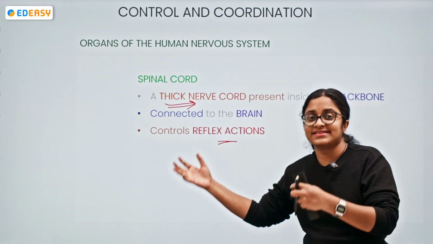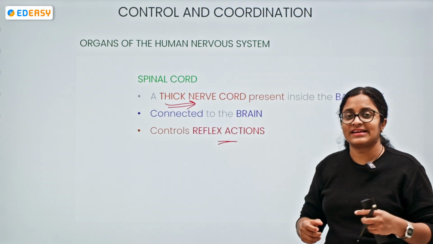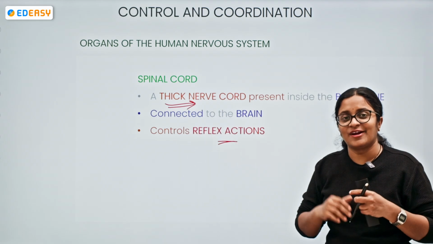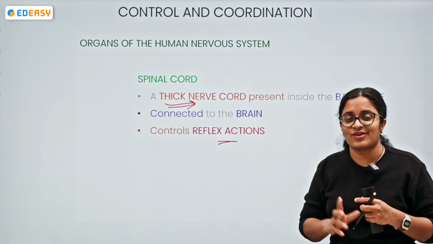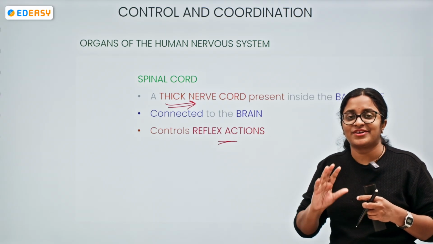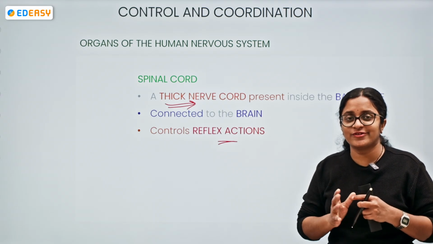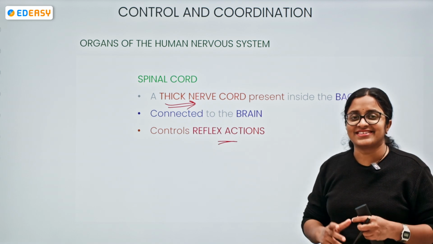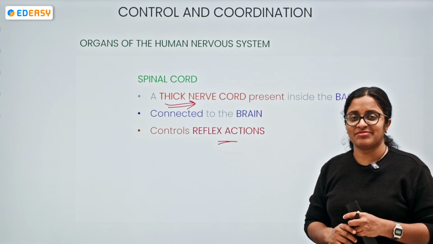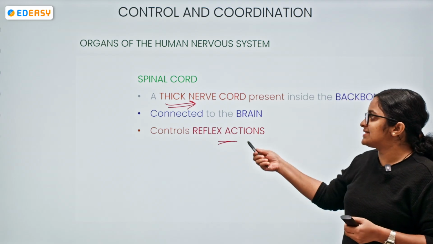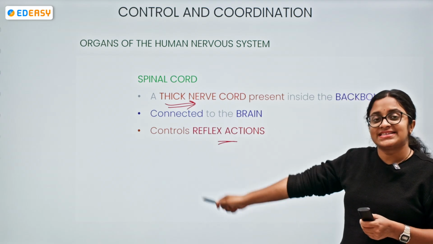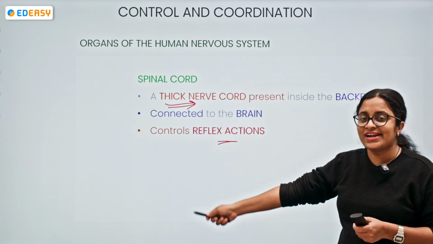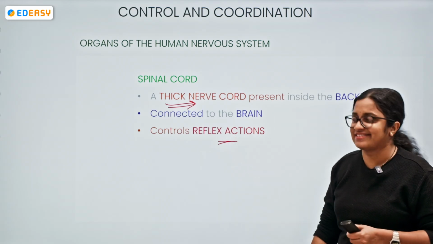The motor neuron sends instructions to effector glands. All this pathway takes a lot of time when the brain is involved, because the brain needs some time to take decisions. It's not so quick. But when the spinal cord is involved, quick, automatic decisions happen. So that's the reason the spinal cord is the one involved in the reflex action.